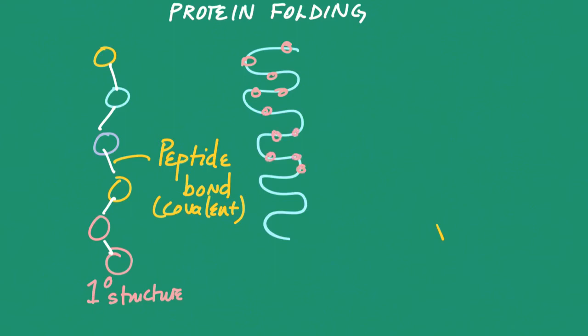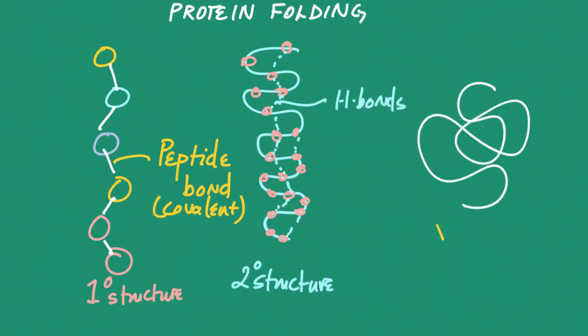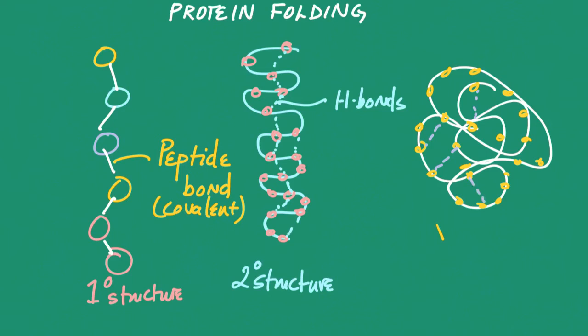The pink circles that you see here are the amino acids, and the dashed lines are the hydrogen bonds that hold this structure together. The next level is the tertiary structure, and an example of this would be lactase. Lactase exists in the tertiary form, and its shape is extremely important for it to carry out its function. This tertiary structure is held together by interactions between the R groups that we mentioned earlier and hydrogen bonds.